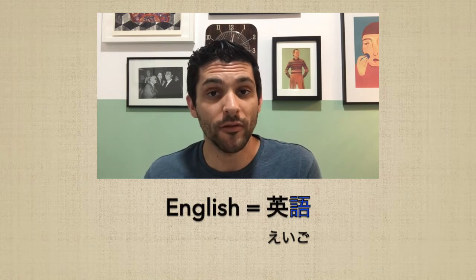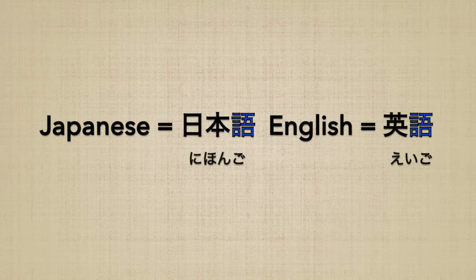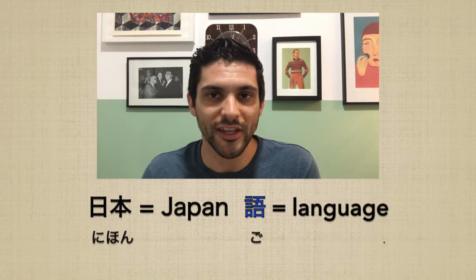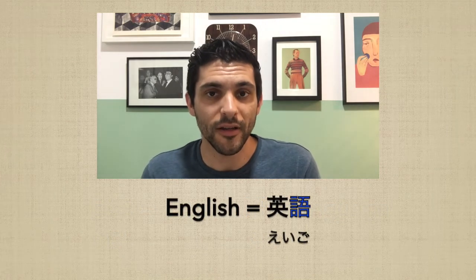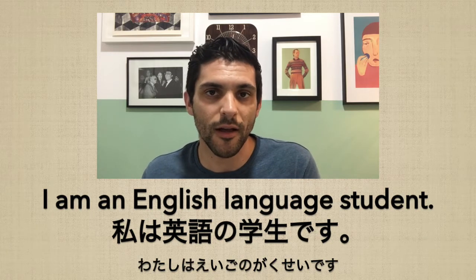Okay, so if you're an English speaker, then a really useful word is going to be the word English, right? So the word for English is 英語. Okay, 英語. Now you might notice the correlation. We have 日本語, right? So 日本 is actually Japan, right? And then 語 is language, so 日本語. So 英語, okay, is English language. So let's say that you meet a Japanese person and they want to tell you that they're an English language student, okay? So we already know student, 学生. So it's going to be 英語の学生, right? 私は英語の学生です. I'm an English language student.